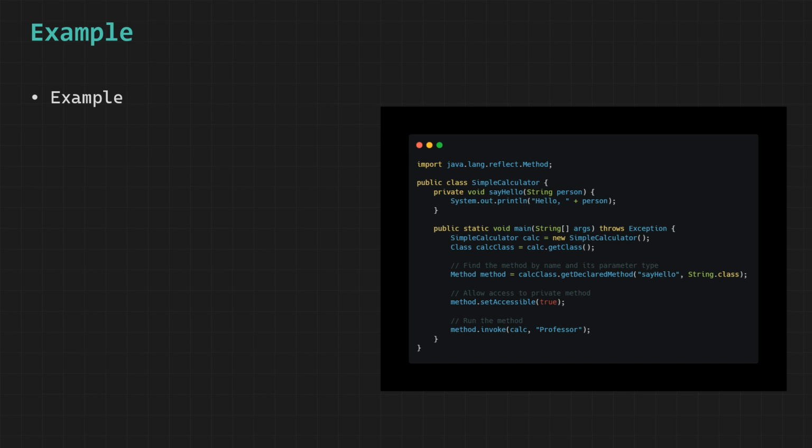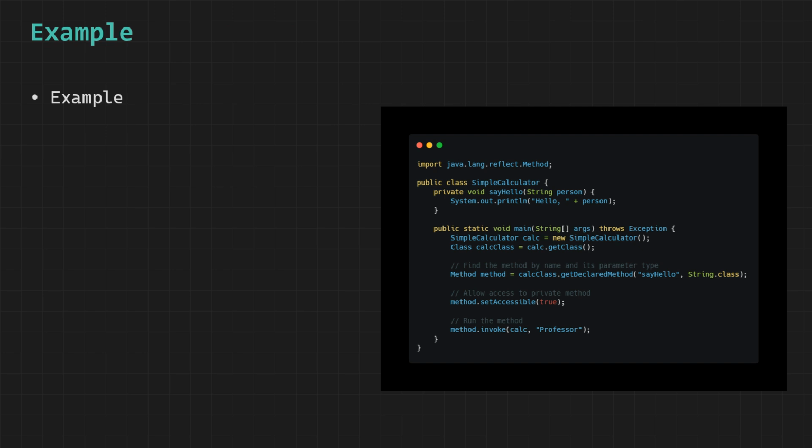This example demonstrates how Java Reflection allows us not only to inspect classes but also to access and execute methods dynamically, even if those methods are marked as private and normally hidden from the outside world, which makes Reflection an extremely powerful but also sensitive tool because it can bypass the usual access control rules of Java. In the program, we begin by creating a normal object of the SimpleCalculator class in the usual way, and then we obtain its class blueprint using getClass, which gives us access to all the structural information about that class, including its methods, fields, and constructors.